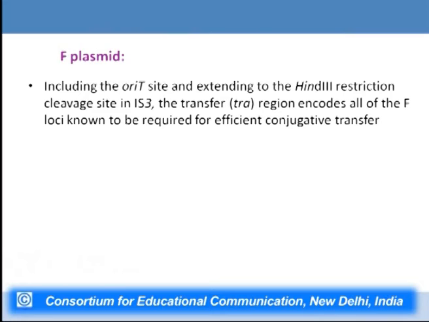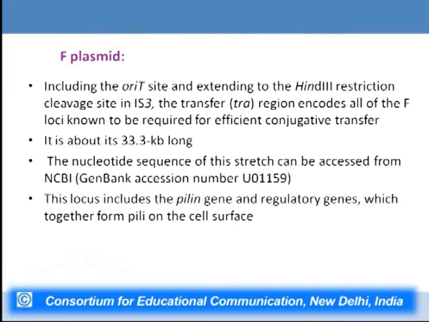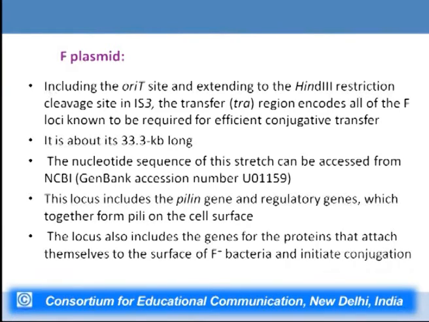Now there is the OriT site which extends to the HindIII restriction cleavage site in the IS3 transposon, and it is the transfer or tra region which encodes all the other loci which are known to be required for effective transfer of genetic information, and this particular region is about 33.3 kb long. The sequence for this particular region can be found in GenBank with the accession number U01159. This locus includes the pilin genes and regulatory genes which are required for formation of the pilus on the surface of the cell.